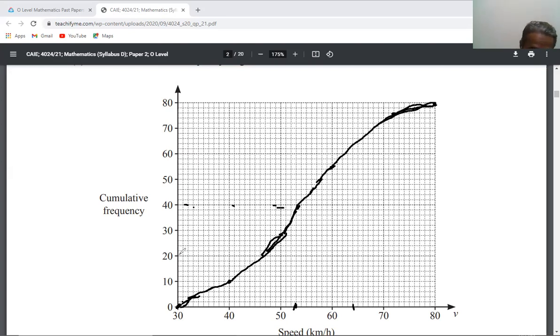And 25% of the frequency will be 20, so this is approximately 47. So 64 minus 47.